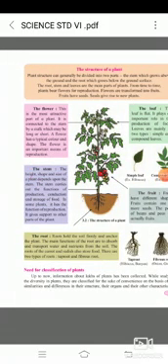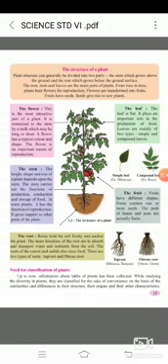Now, the structure of the plant. In this orange box you can see the plant structure can generally be divided into two parts. The first part is the stem, which grows above the ground, and the second part is the root, which grows below the ground. And what are the main parts of the plant? The flower is the most attractive part of the plant, and it is attached to the stem. You can see its attachment with the stem.